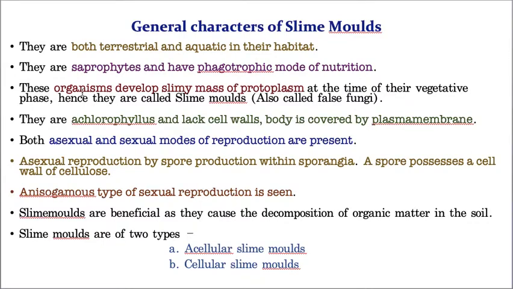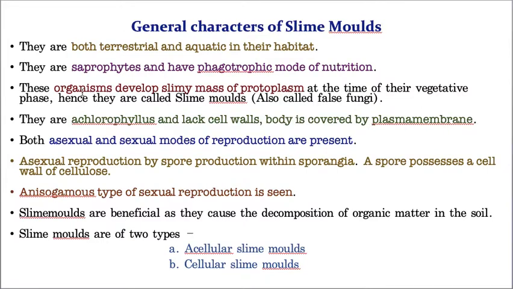Don't compare this with amphibians. Amphibian means the same organism, for example a frog, can live both on land and in water. Don't think that slime molds are like that. No, that is not correct. It is a wrong idea. Some slime molds live on land, and some slime molds live in water.